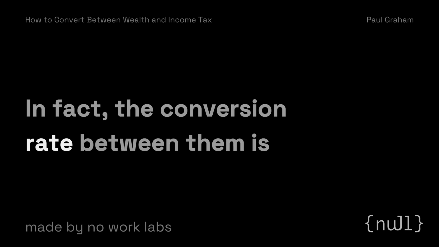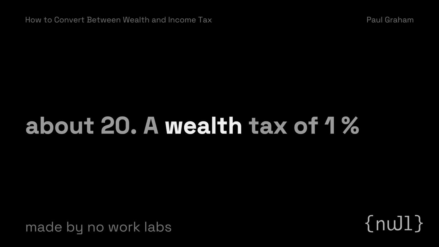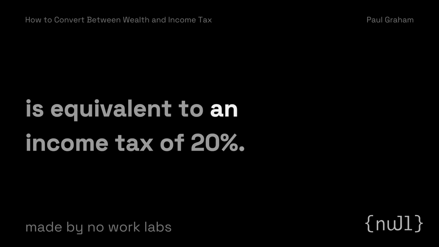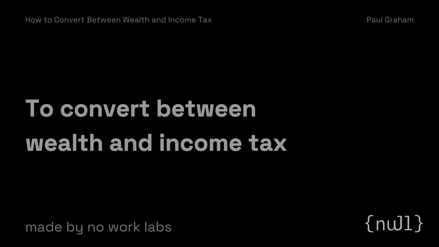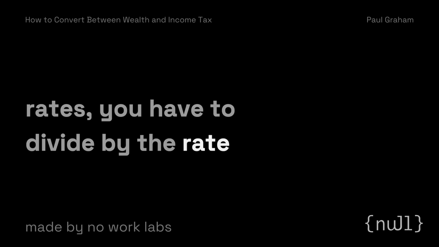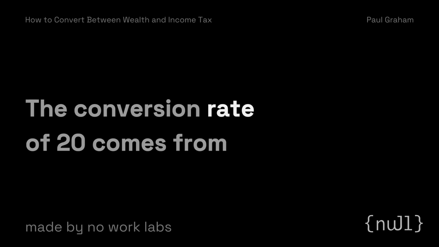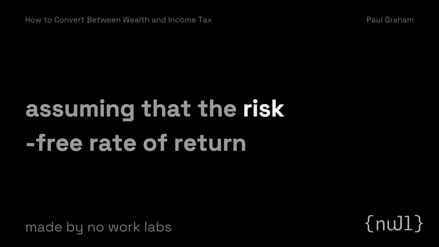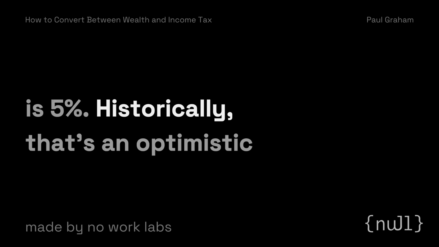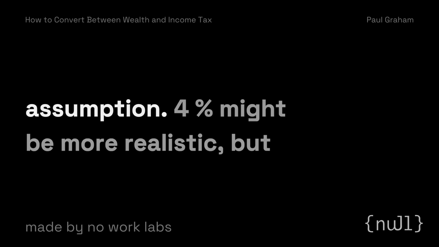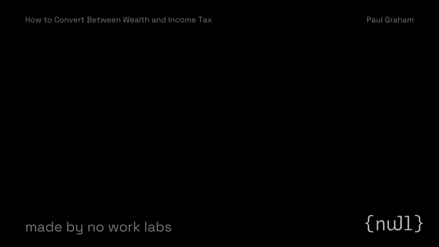In fact, the conversion rate between them is about 20. A wealth tax of 1% is equivalent to an income tax of 20%. To convert between wealth and income tax rates, you have to divide by the rate of return on capital. The conversion rate of 20 comes from assuming that the risk-free rate of return is 5%. Historically, that's an optimistic assumption. 4% might be more realistic, but 5% will do.